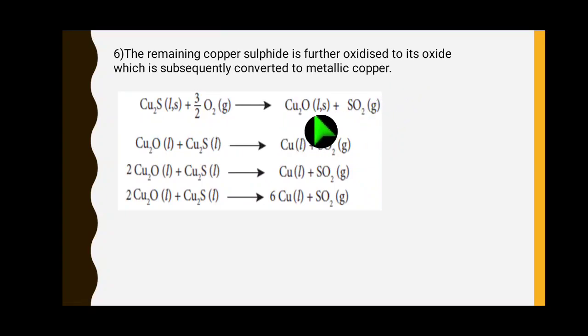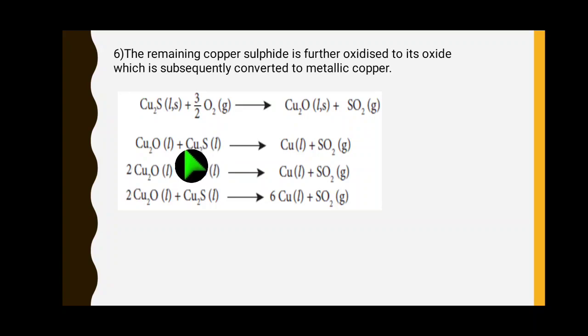So how to get pure copper from cuprous sulfide? The cuprous sulfide on oxidation gives cuprous oxide and sulfur dioxide, right? For balancing this equation we see left side 2 copper, right side 2 copper. The left side 1 sulfur, right side also 1 sulfur. Oxygen, right side 3 oxygen, so make it 3 by 2, 2 to cancel, 3 oxygen. Here we have cuprous oxide and cuprous sulfide, so both we can get.